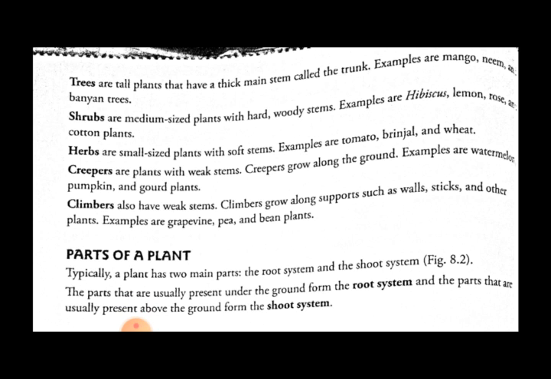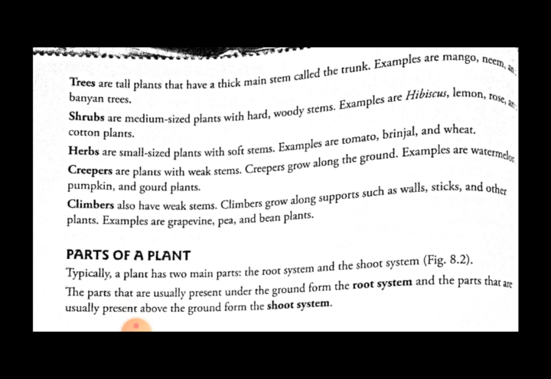What are the climbers? Climbers are the plants which do not grow along the ground but grow by taking the support of nearby objects such as walls, sticks, and other plants. Examples are grapevine, pea plant, and bean plant. So these plants do not grow upright. They just grow by taking the support of other nearby objects like walls and sticks.